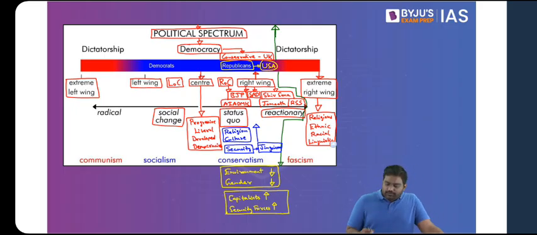Is that clear? For example, organizations like SIMI, the Students Islamic Movement of India. It was like an NGO before. At one point in the 1980s and 90s, it was an NGO kind of organization. But in the late 90s, it turned into a right-wing extremist organization.